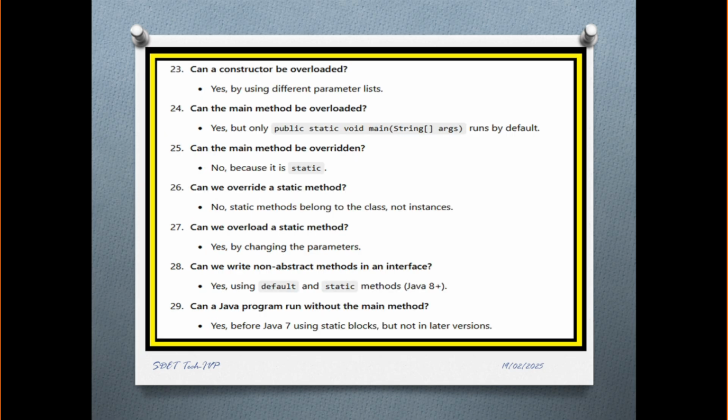Can a constructor be overloaded? Yes, by using a different parameter list. Can the main method be overloaded? Yes, but only public static void main is run by default. Can the main method be overridden? No, because it is static.